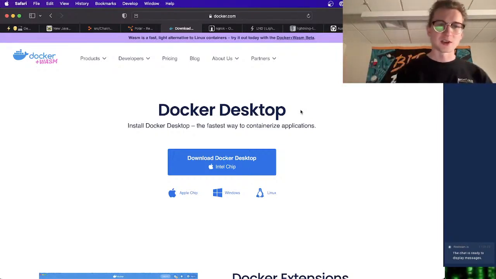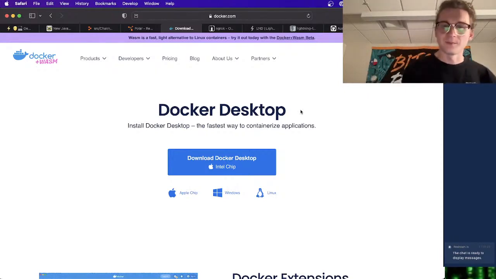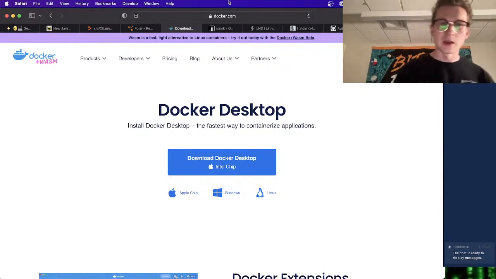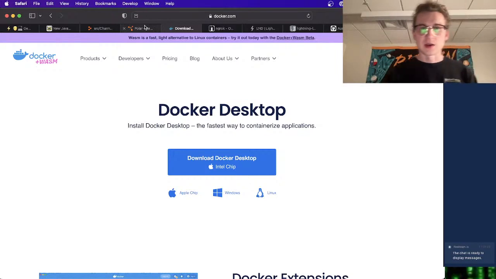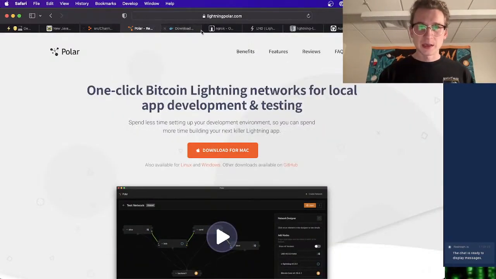Docker is such an important tool to have in your Bitcoin dev arsenal. And just for running other projects locally, for contributing to projects, a lot of them use Docker. It'll be required, so it's something you should get through. Hopefully it's not too much of a pain. But I've got both of these installed already. And so we'll be getting into this.